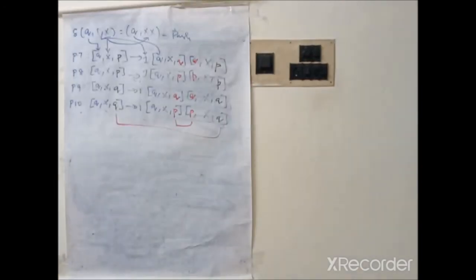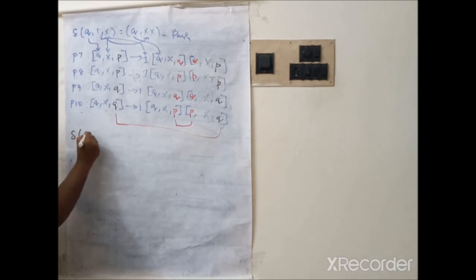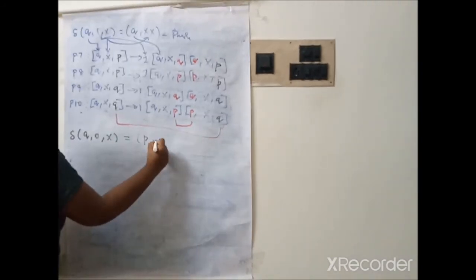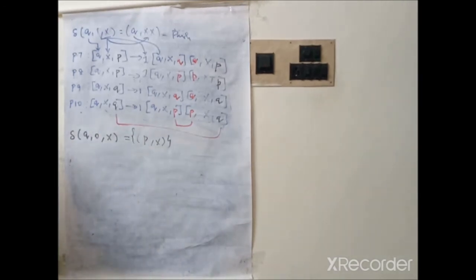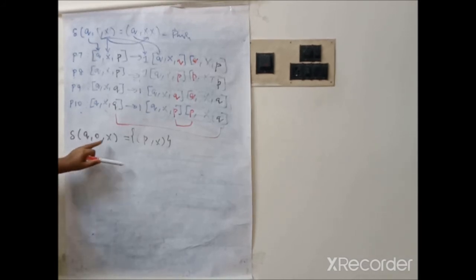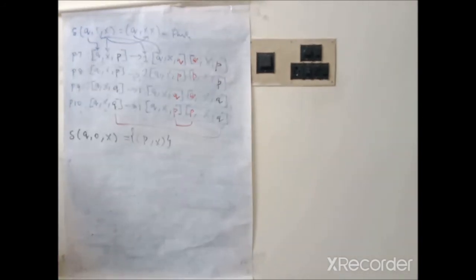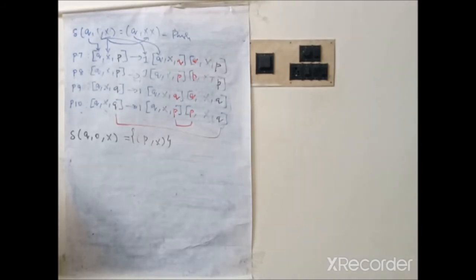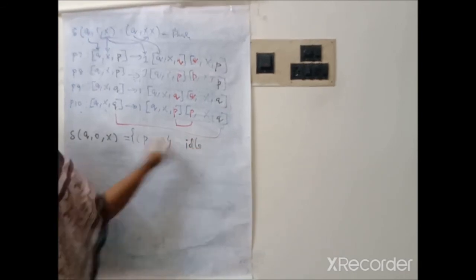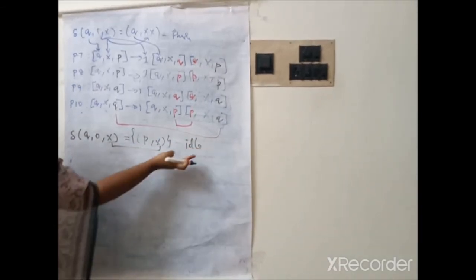Next one, delta of [q, 0, X] equal to [p, X]. Here what is the operation done in the stack? While processing 0, the top of the stack is X. After processing 0 also the top of the stack remains the same. X remains X. Therefore none of the operations have been done. Either push or pop operations are not done in the transition. Therefore it is the idle state. If the stack symbol is same on both sides, it is known as idle.